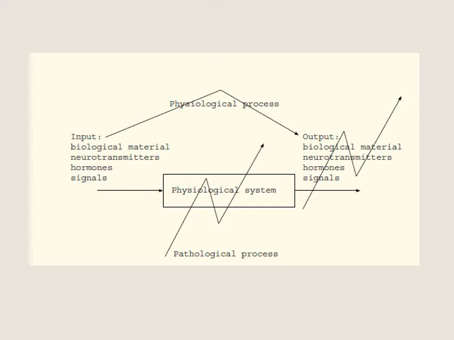The normal function of the system is called the physiological process. If the normal function is affected, it means the pathological process. The pathological process represents the effect on the system and its output. If the output process is unaffected, it means the normal function, the physiological process. A function different from the normal function means the pathological process. Okay, this is the schematic representation of a physiological system carrying a physiological process.